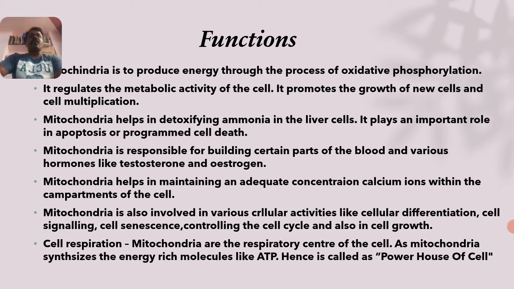It plays an important role in apoptosis or programmed cell death. This is a very important point here. Apoptosis takes place because of the presence of abundant numbers of mitochondria. Apoptosis refers to programmed cell death. I think you have heard that metamorphosis takes place in amphibians, that is, the larval stages of amphibians develop into the adult stage.